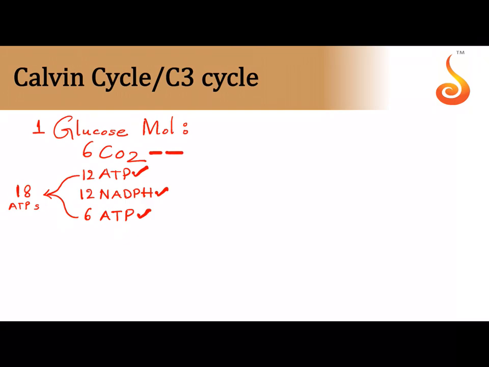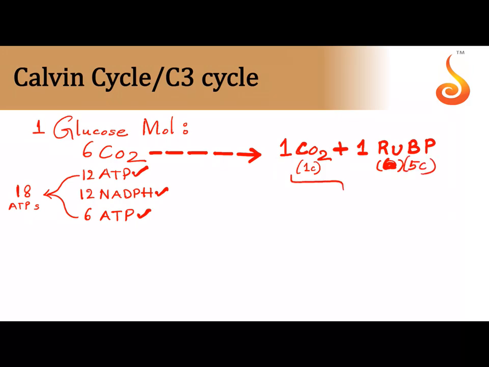In the textbook, what they have done is given it with respect to one carbon dioxide. It cannot happen like that. It is only theoretical. If you consider only one carbon dioxide, then for one carbon dioxide that couples with one molecule of ribulose bisphosphate, this is 5, not 6 carbon. You have 5 carbon here, you have 1 carbon. If you are considering only 1, but for glucose we have to always consider 6 carbon dioxide.